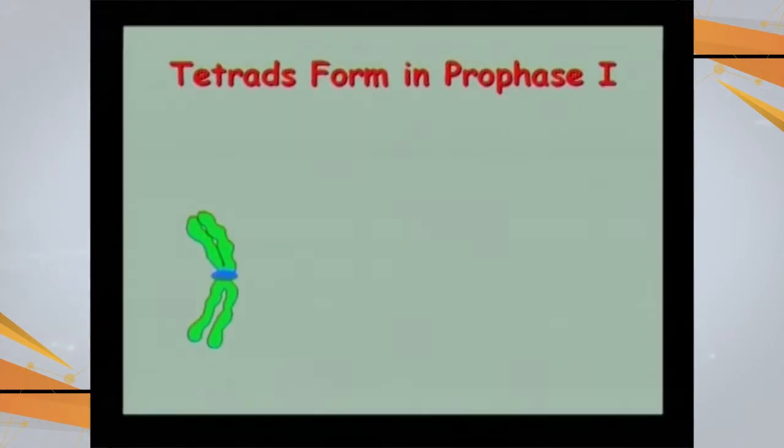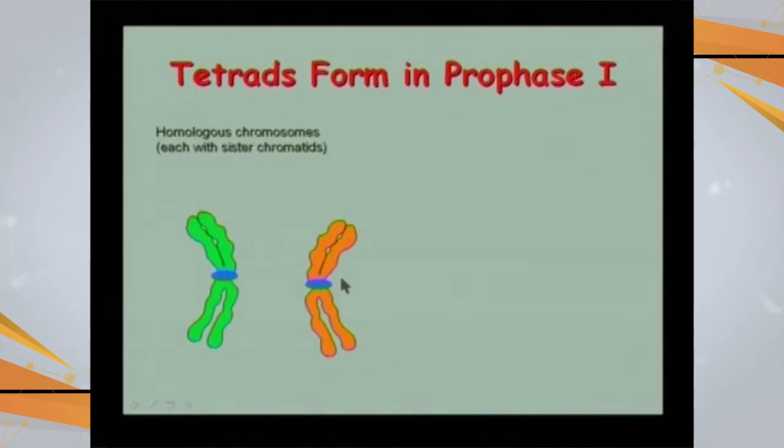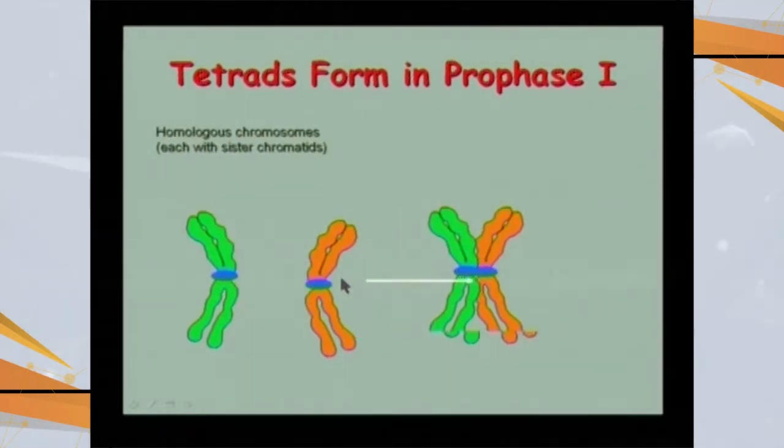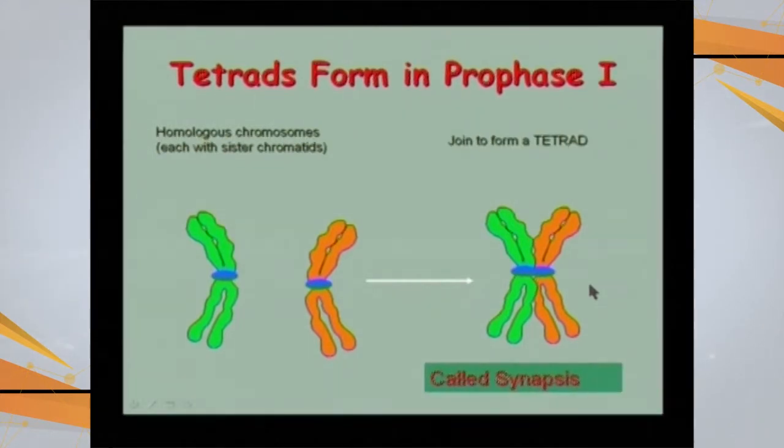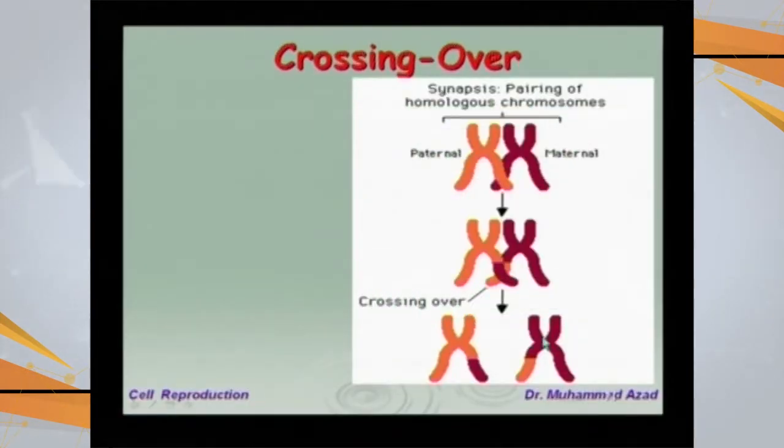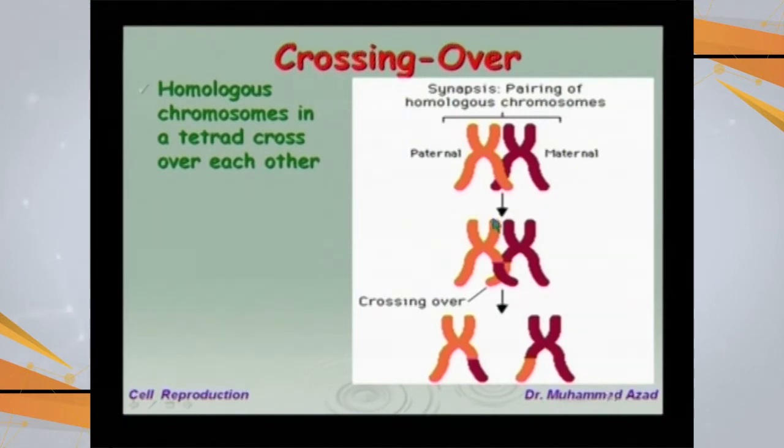Going to continue with some of the slides. So what are the tetrads? This is one chromosome, and this is the homologous part of the same chromosome. These 2 homologous chromosomes combine together in the form of tetrads, and this process of pairing of homologous chromosomes is called synapsis. Then crossing over: basically these were the homologous chromosomes, and the chromatids of these chromosomes cross. The point of cross is called chiasmata.